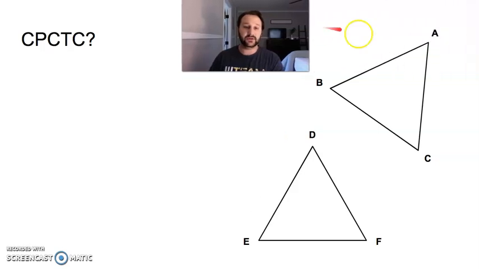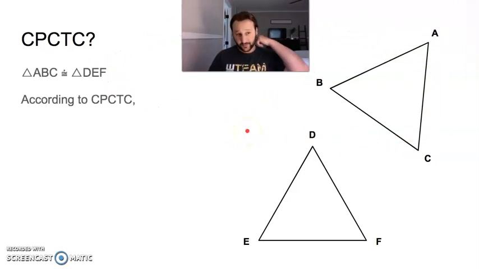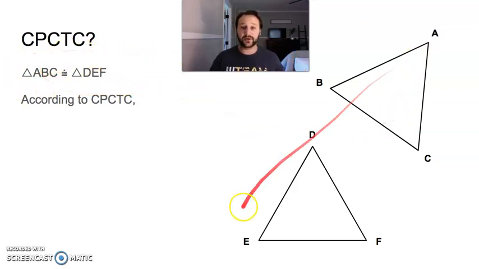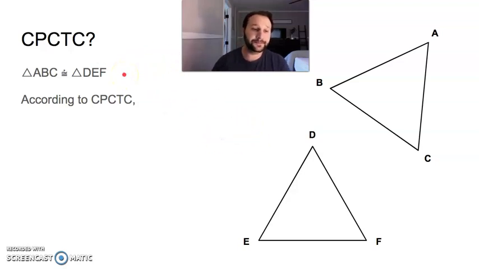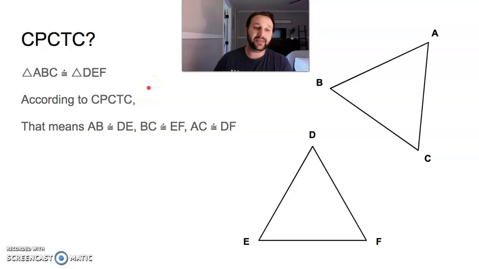Let me slide this over here so we can see what's going on. We'll start off by saying we already know that these two triangles are congruent. Triangle ABC is congruent to triangle DEF. Remember, the order that these vertices are listed is important. According to CPCTC, that means AB is congruent to DE, BC is congruent to EF, and AC is congruent to DF.